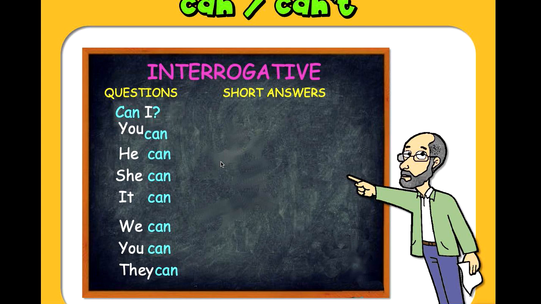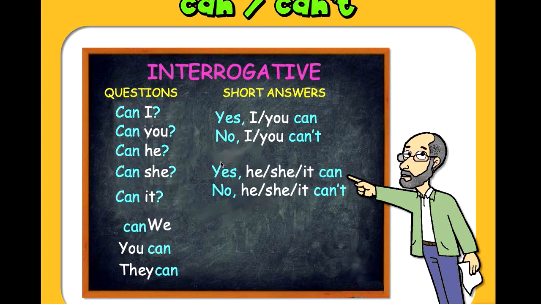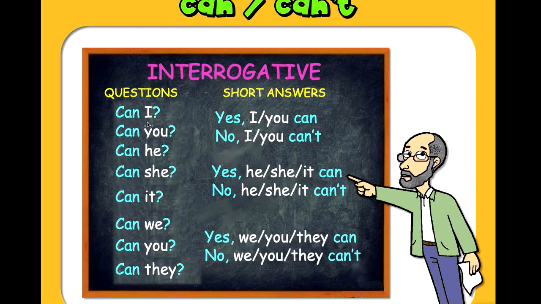Let's check interrogative. Can I? Can you? Can he? Can she? Can it? Can we? Can you? And can they? So notice how we change the can in the beginning of the question.